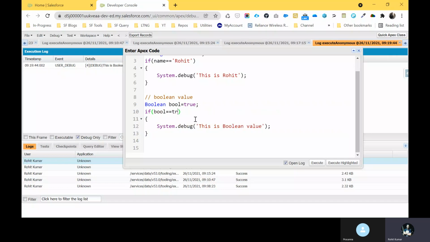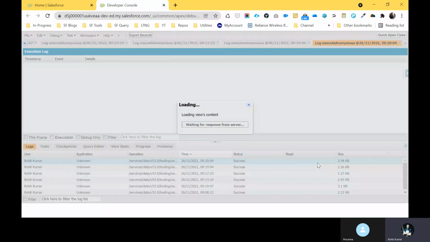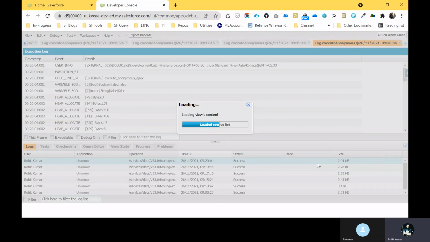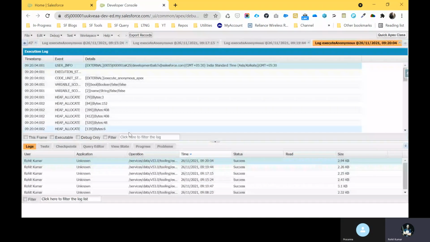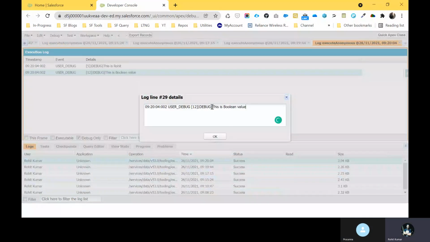Also you can remove this true as well, because nowadays there is no need to worry about comparing boolean. So you can execute this one as well. Here you can see, let's see if our result came or not. You can see "this is boolean value".